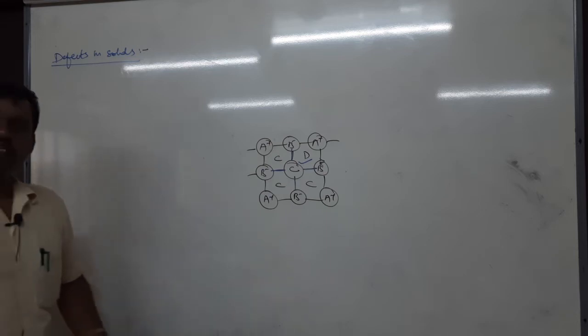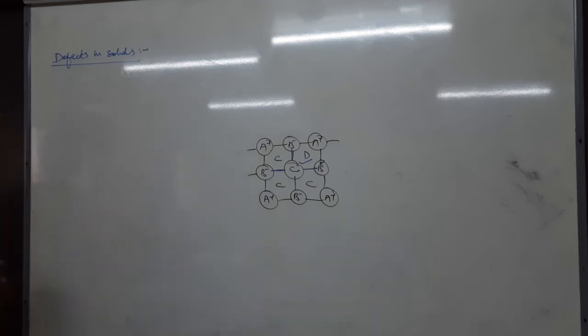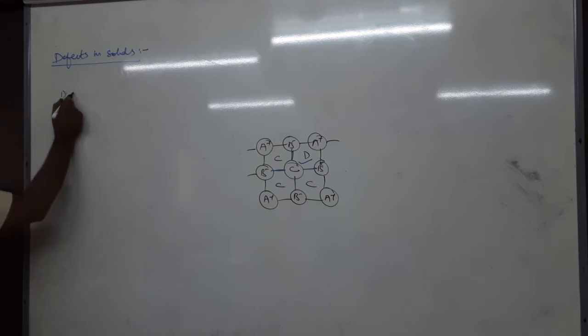Next, defects in solids are basically classified into types. Now you can classify them into three types. One, point defect.